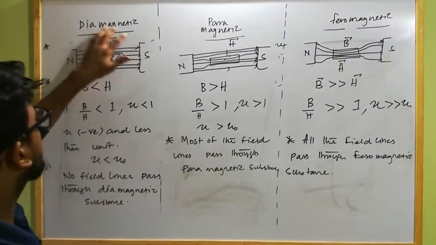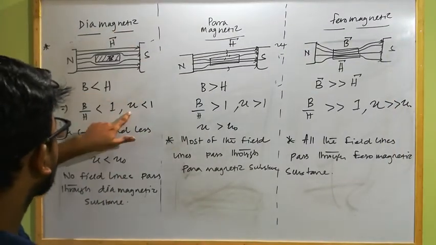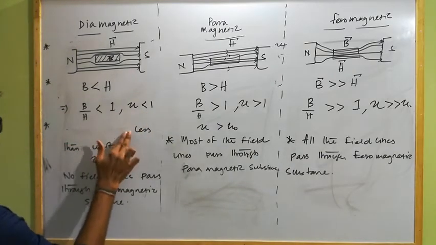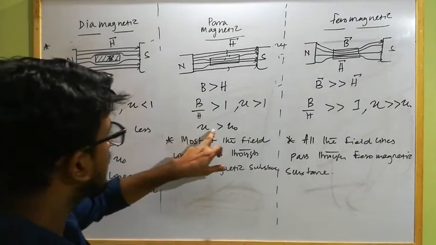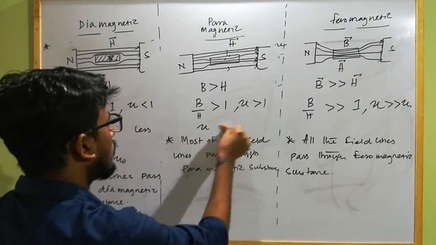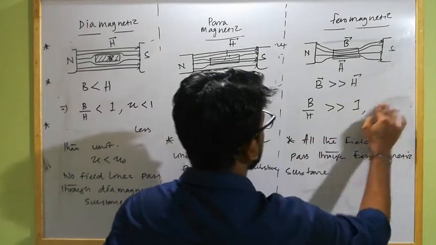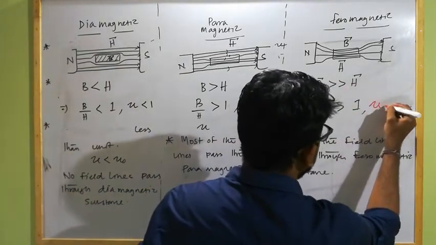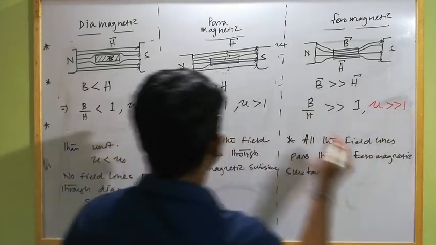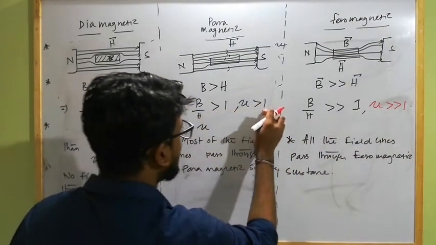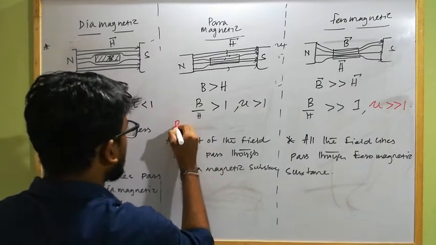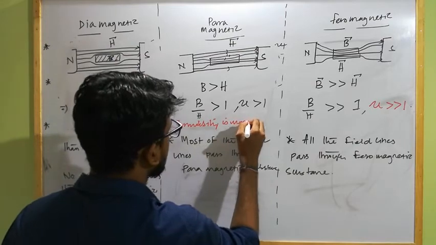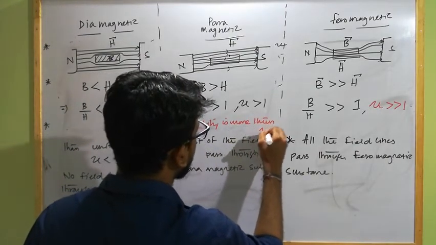Okay, so here for diamagnetic case B is less than H, so mu is less than 1. We can write mu is just less than unity. For paramagnetic, B by H is greater than 1, that means mu is greater than 1, so permeability is more than 1.